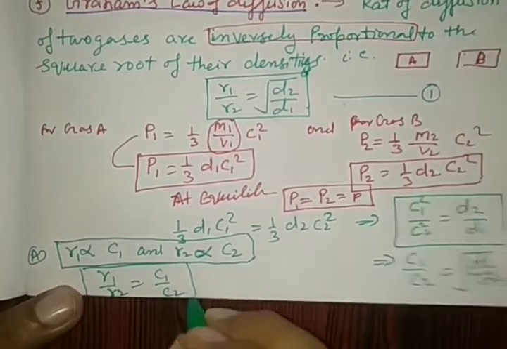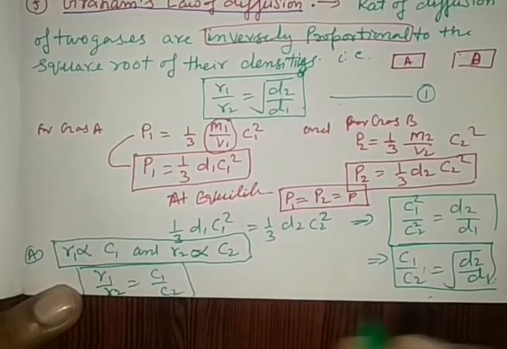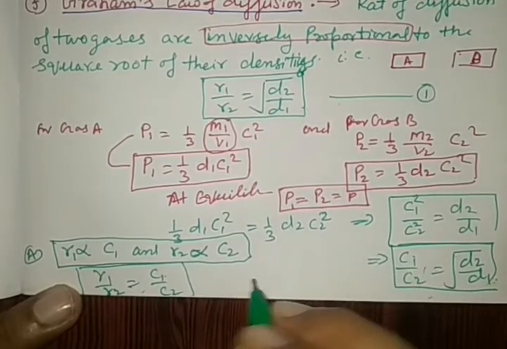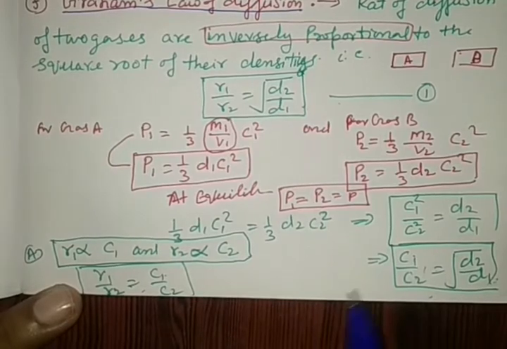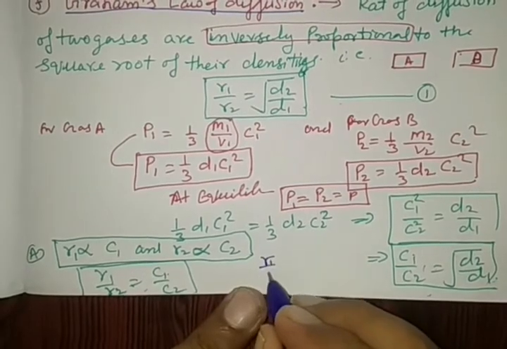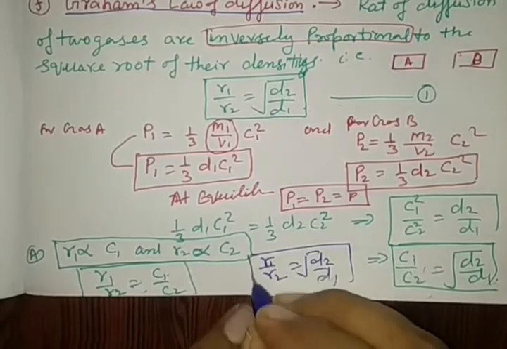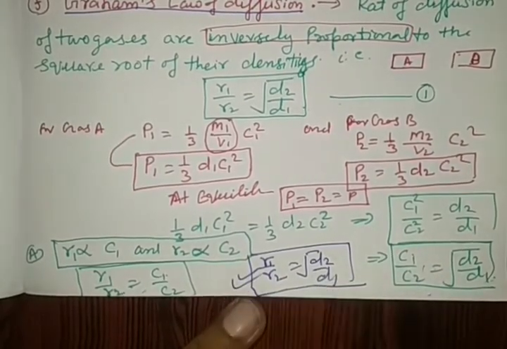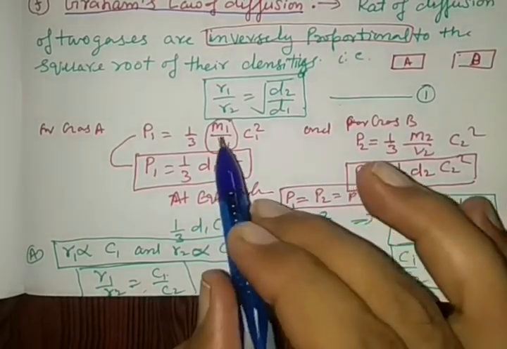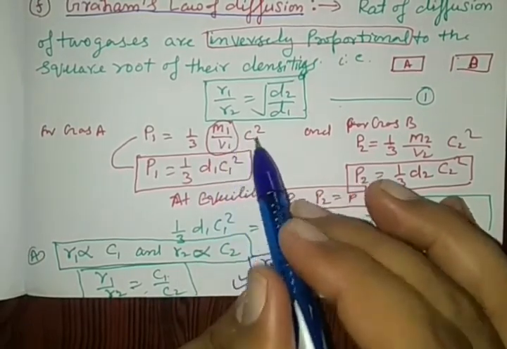We have two mathematical equations. One, C1 by C2 is equal to under root D2 by D1, and R1 by R2 is equal to C1 by C2. When we compare these two equations, one may write the final equation by the blue pen here. It is R1 by R2 is equal to under root D2 by D1, and it is Graham's law of diffusion, the mathematical form of Graham's law of diffusion, which is obtained from the kinetic gas equation P is equal to 1 by 3 m by v c square.